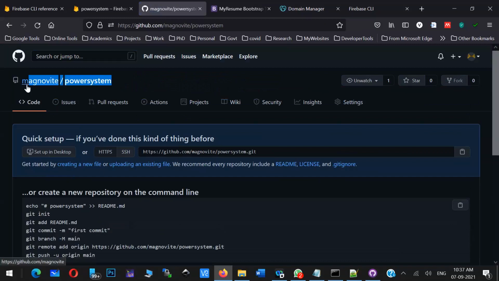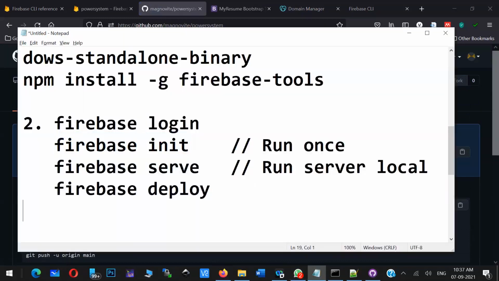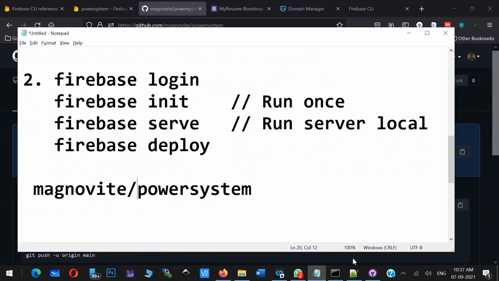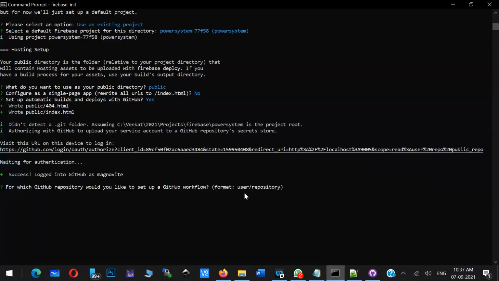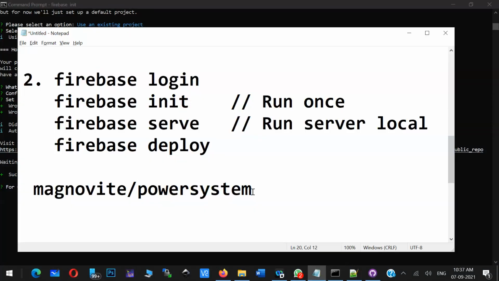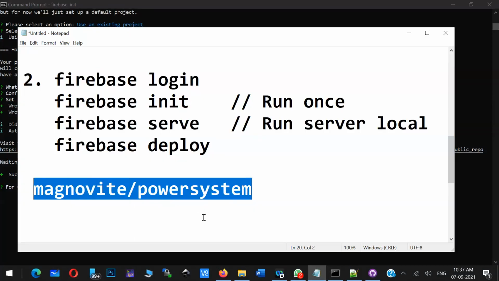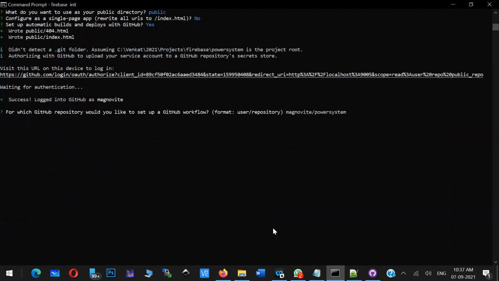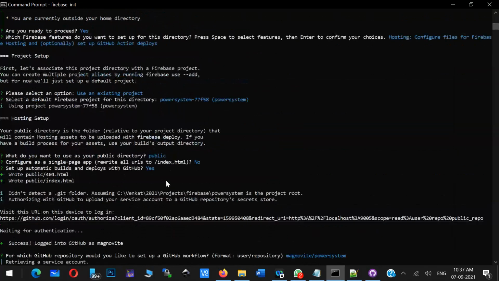So what is the tag? Magnovite power system. This is the tag name. Now carefully, in the console, it is asking you for the user slash repository, like this. So I pasted that in the console. Now can you see here, Magnovite is the username and power system is the repository name. I just pressed enter.